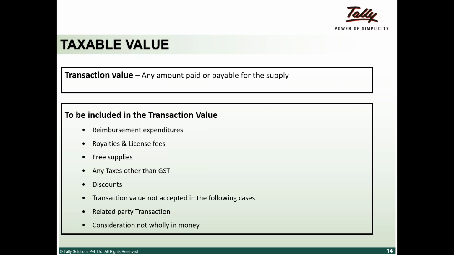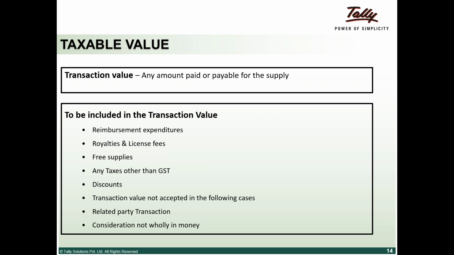Discounts I've added in exceptional cases, which we will be dealing with separately. Certain predetermined discounts are not added in the transaction value. That is allowed, but if after the sales you come out with any discount schemes, you will not get a benefit for those discounts.